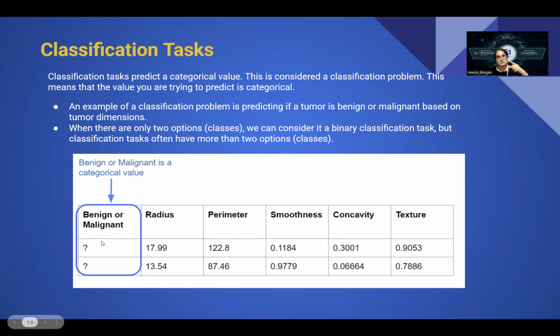The machine will say 0, maybe you define 0 as benign and 1 as malignant. So there will be a binary output, but the output is not a continuous number. It is just binary: true, false, positive, negative, 0 or 1.